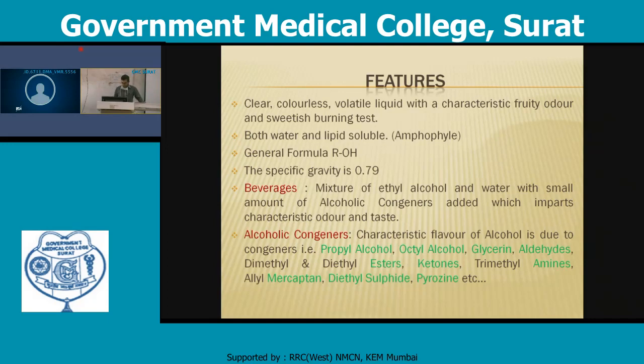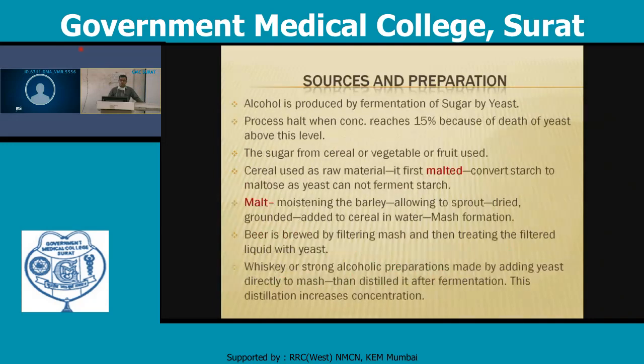Regarding sources and preparation, it is produced by the fermentation of sugar by yeast. The process halts when the concentration reaches 15% because of the death of yeast above this level. The sugar from cereal, vegetable, or fruit is used for production. Cereal used as a raw material is first malted, that is, starch is converted to maltose, as yeast cannot ferment starch. The malt is made by moistening the barley, allowing it to sprout, drying, grinding, and adding it to the cereal in water, forming a mass-like substance.